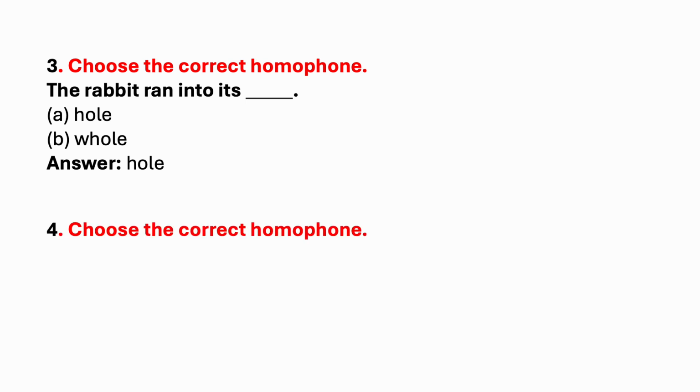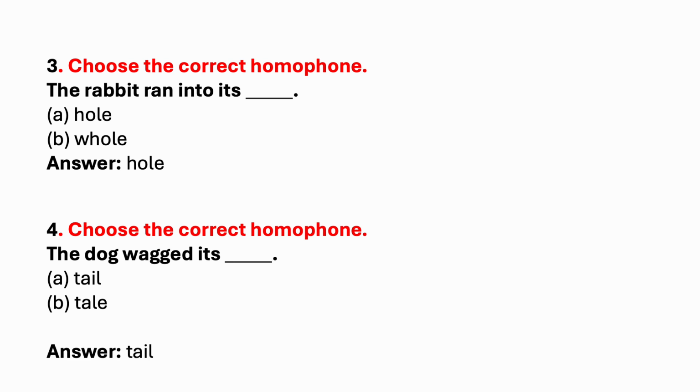Next one, choose the correct homophone. The dog wagged its dash. Tail, tale. Which is the correct answer? The dog wagged its tail. Tail. Tale means story.